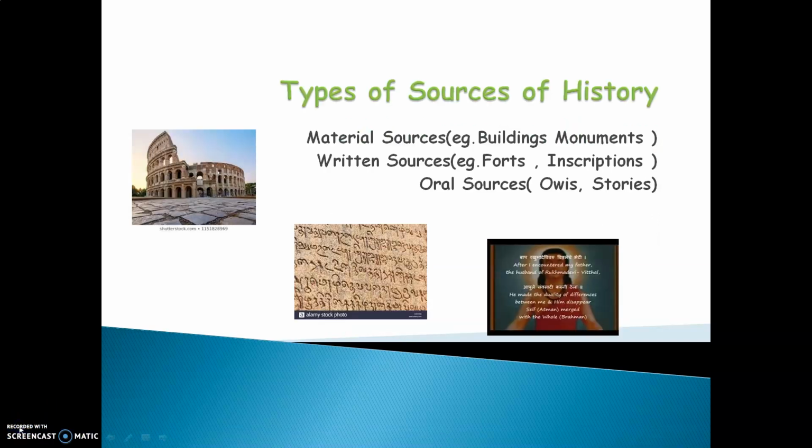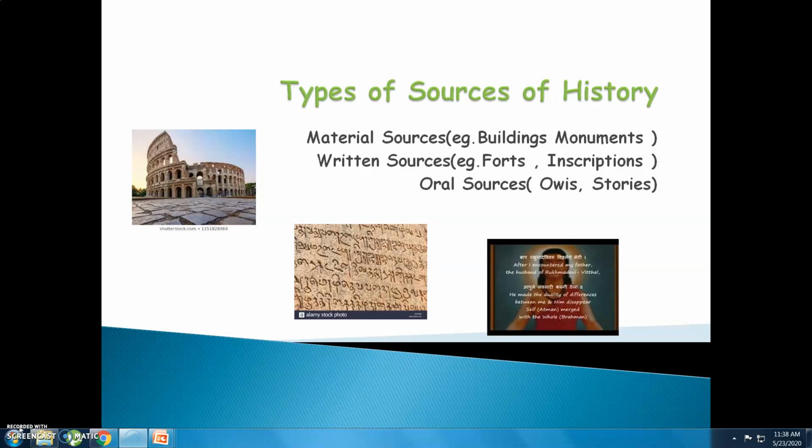There are three main types of sources of history. First is material sources, second written sources, and third oral sources. Material sources deal with all the buildings, monuments, roads, and bridges constructed during the medieval history, that is by the Mughals or by the Marathas.